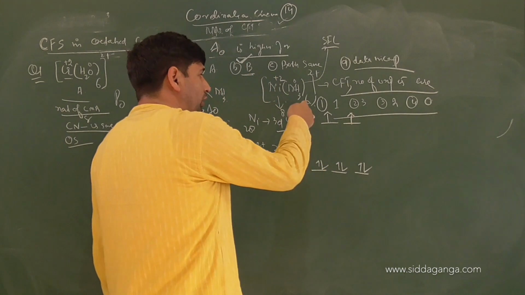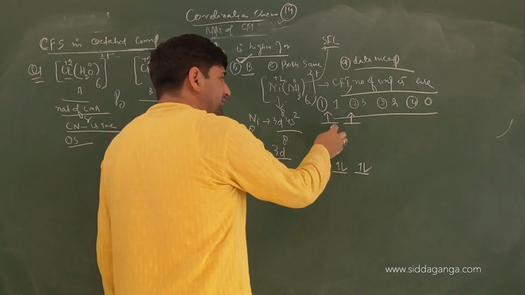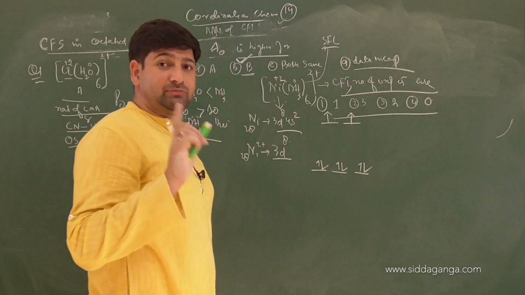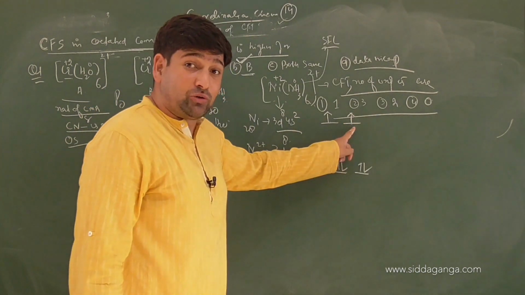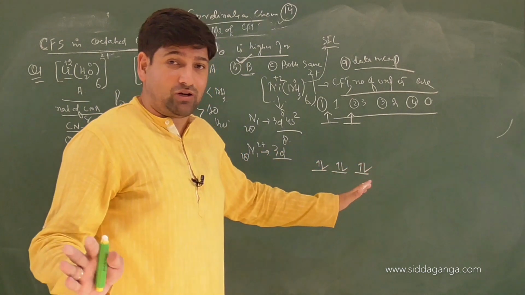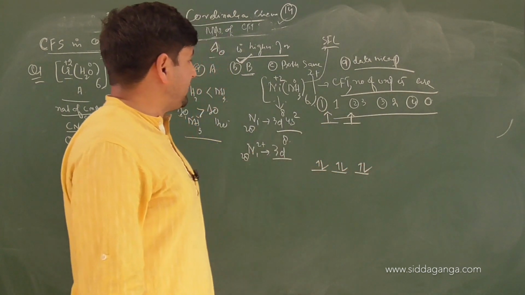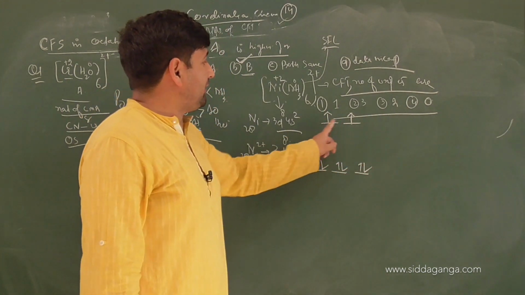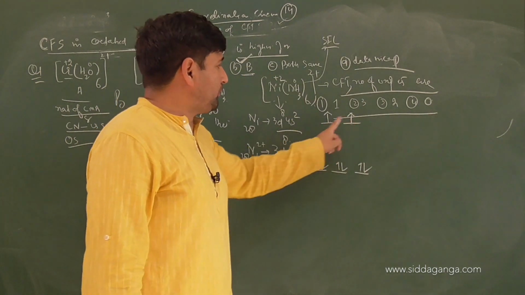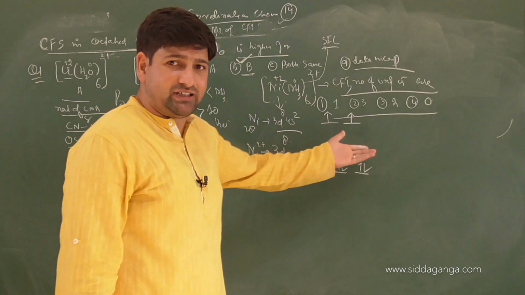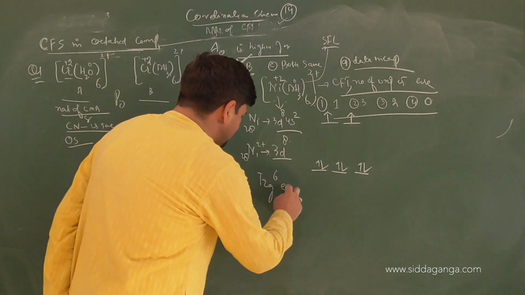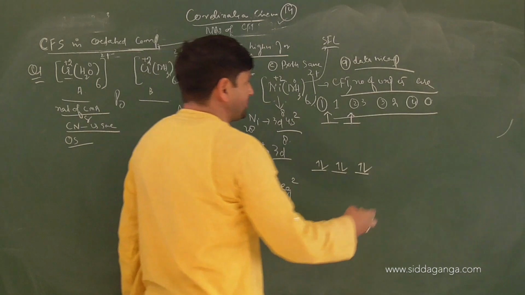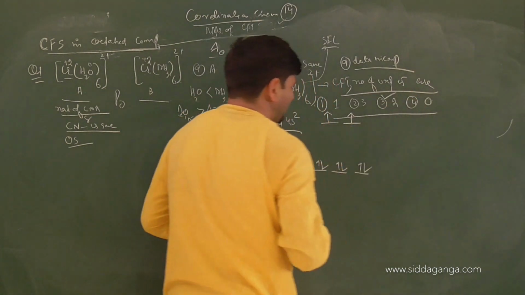Had it been only 4 ligands, we might have thought there is a chance of a square planar complex, but no, this is symmetrically filled. If it is symmetrically filled, then as I told you a while earlier, Jahn-Teller distortion will not occur. All the bonds will be of the same length. Now pairing will not occur. Number of unpaired electrons is 2. It won't force pairing in eg. Why? Because they are degenerate. So the electronic configuration becomes t2g6 eg2. So the correct option will be option 3.